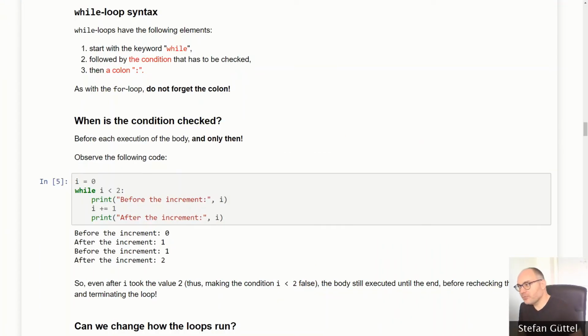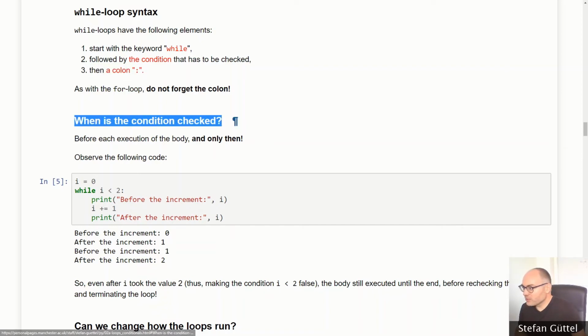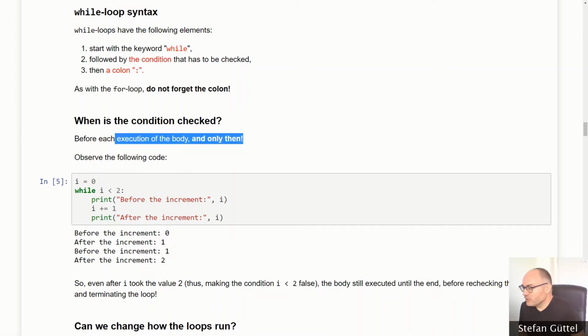So just a quick recap. We have learned about the while loop. It is used by starting with the keyword while. Then we have a Boolean condition that has to be checked, followed by a colon. And then everything that follows this definition and is indented to the right level will be part of the while loop's body. And as I mentioned before, this is very important. The condition that we use for stopping our while loop is only checked before the execution of the body, and only then. And this is here basically the same example that I just developed with you in Spyder.